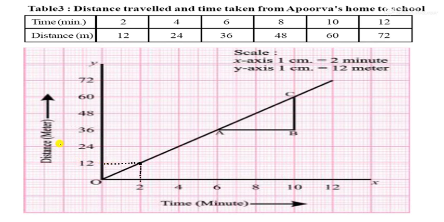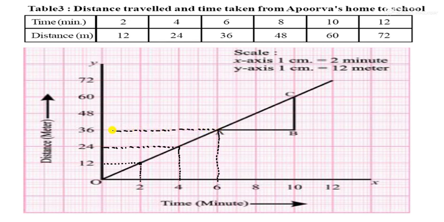You can see here in 2 minutes it is 12. You can see this point, and it is 12. OY is the distance in meter, and OX is the time in minute. Now 4 to 24, so you can see here it is 24.